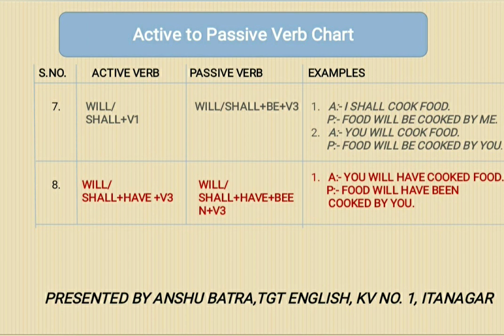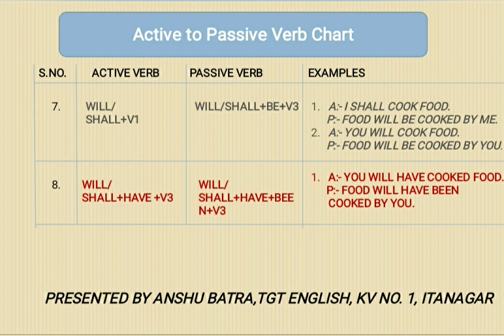If in active it is written, I shall cook food. In passive, we will write, food will be cooked by me. Here, will has come in passive voice because food is there before will. And in active voice, shall was written because shall was used for I.